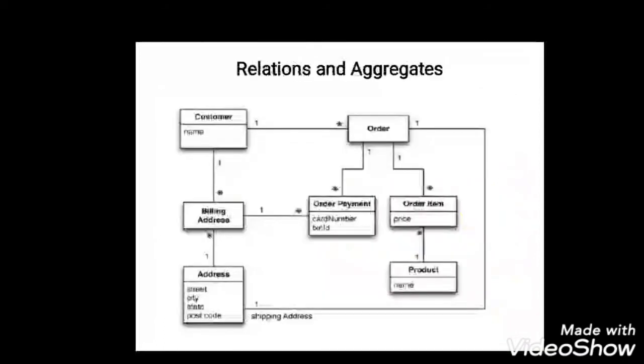And you can see next, we'll be looking at examples of relations and aggregates. So let's assume that we have to build an e-commerce website where we are going to sell items directly to customers over the web, and we will have to store information about users, our product catalog, orders, shipping address, billing address, and payment data. By using this scenario, we can model the data using a relational data store as well as NoSQL data stores.